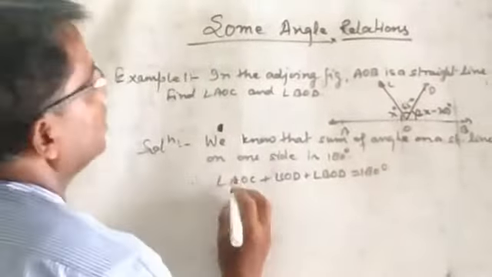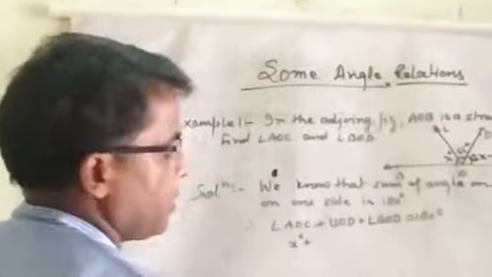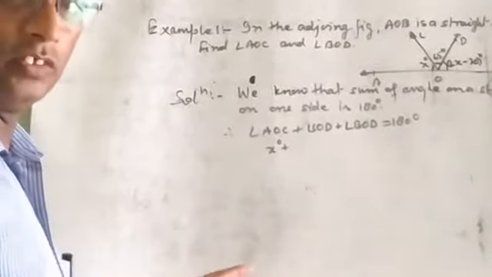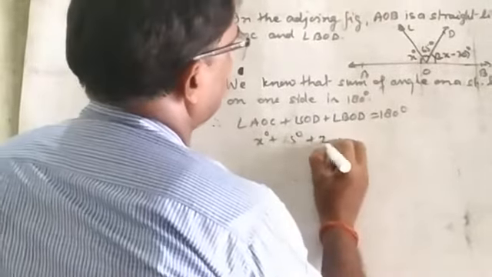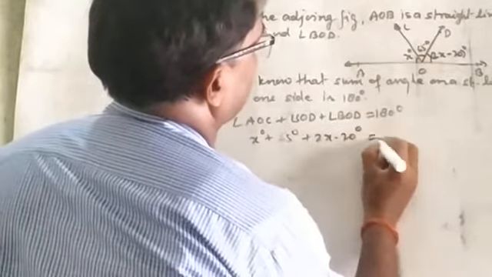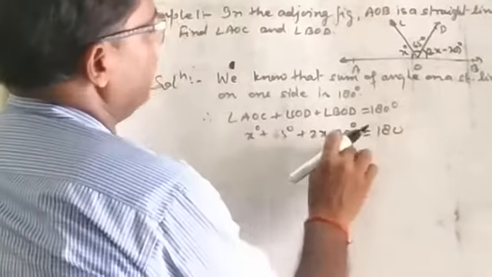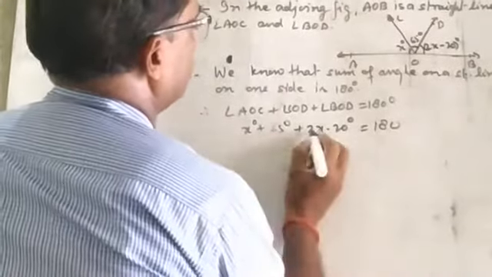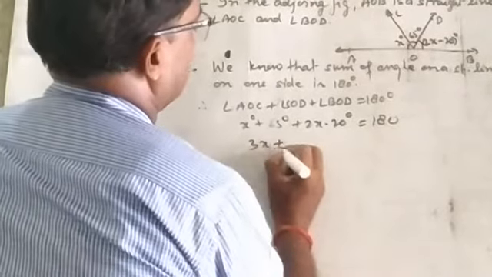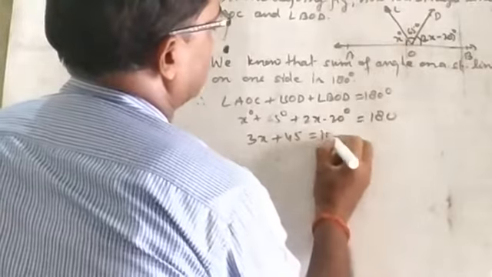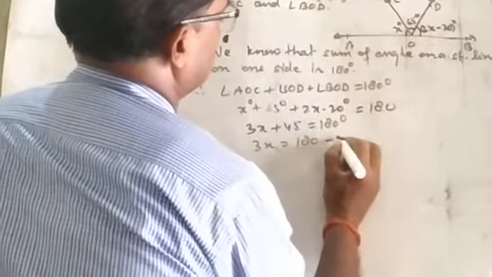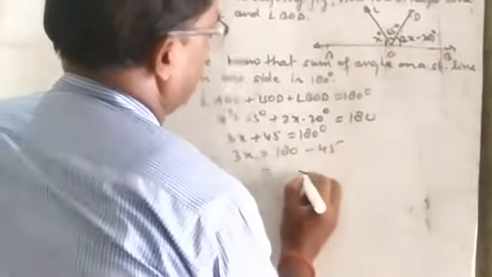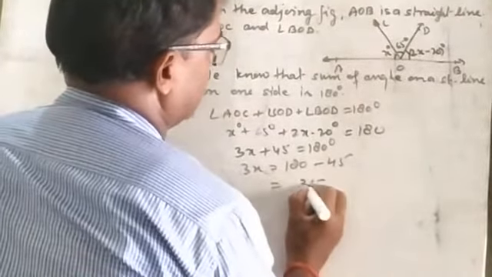We put the values here. x degree plus 65 degree plus 2x minus 20 degree is equal to 180. 65 minus 20 is 45. 2x plus x is 3x, so 3x plus 45 is equal to 180 degrees. 3x is equal to 180 minus 45.